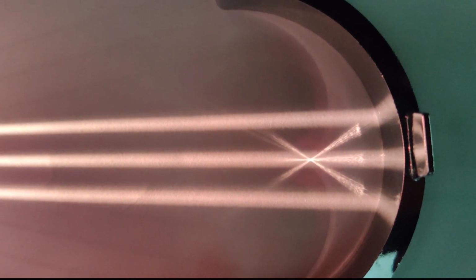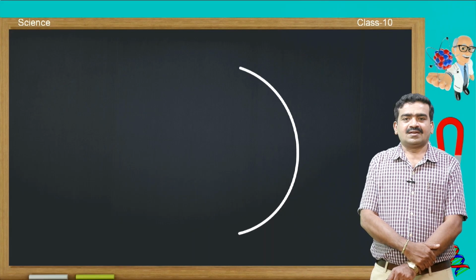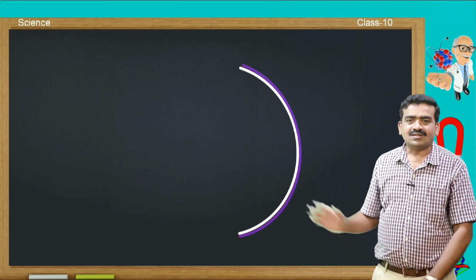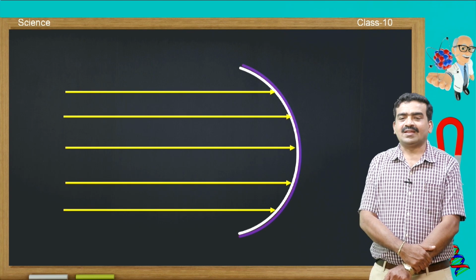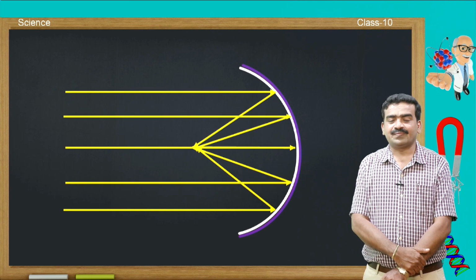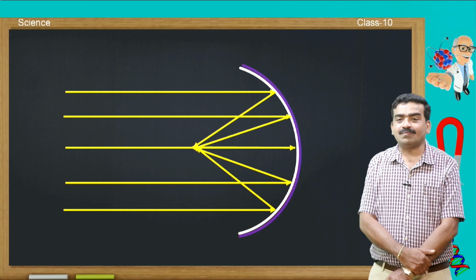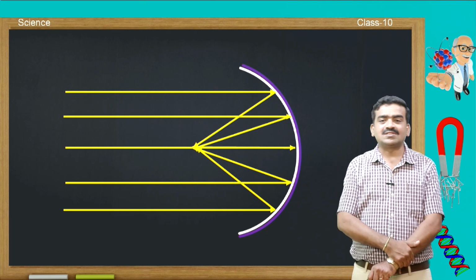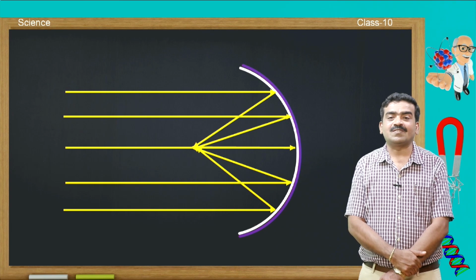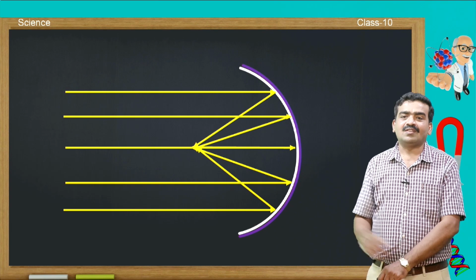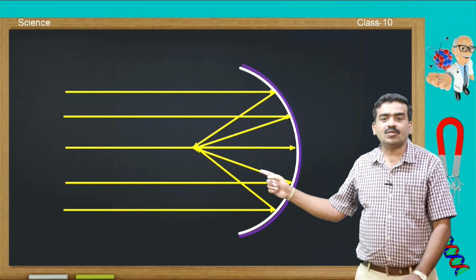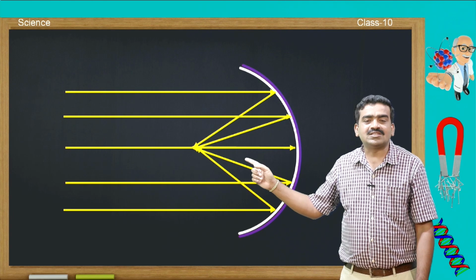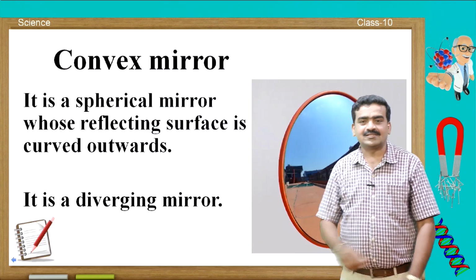You can conduct this experiment by using a stainless steel spoon. Here is an animation to show how the rays of light are converged. Here the rays of light travel parallel and reach the curved reflecting surface of the concave mirror, and they are reflected back and meet at a point. So, this is the point of convergence.